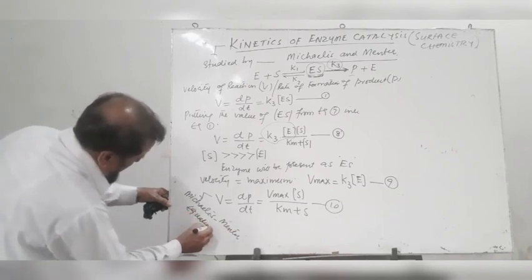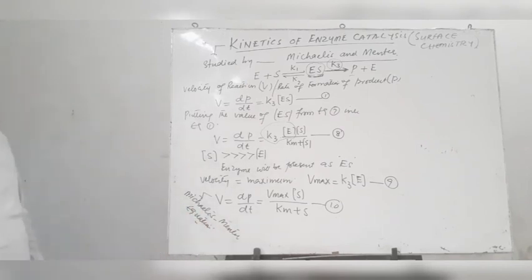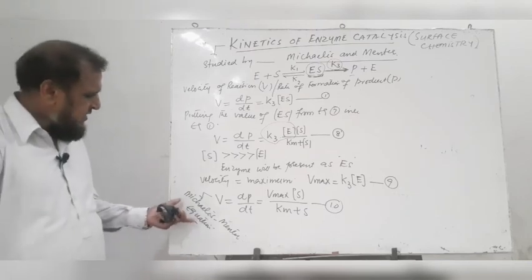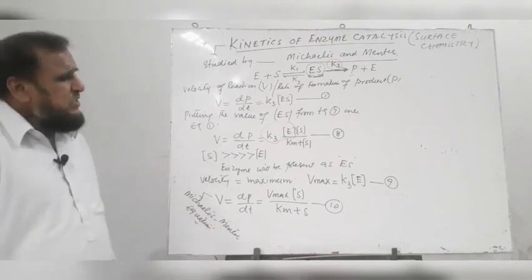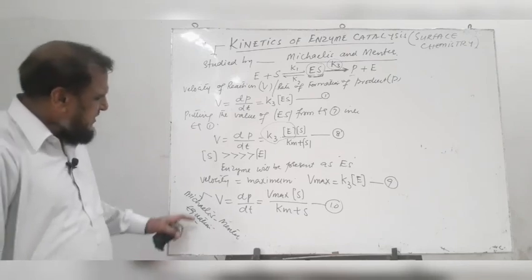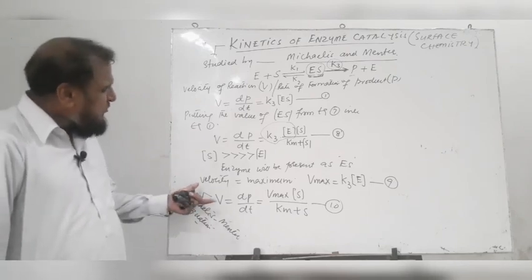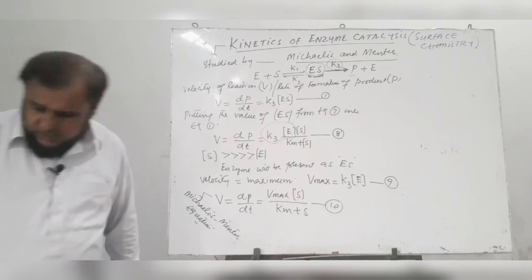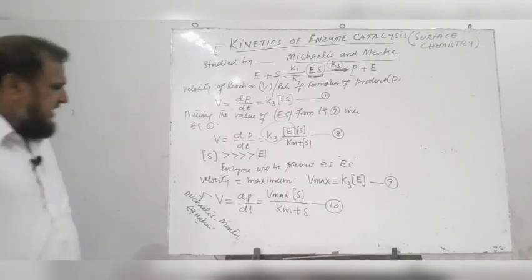It is the kinetic equation for enzyme catalysis, and as this equation was derived by Michaelis and Menten, therefore it is called the Michaelis-Menten equation. Now we want to convert equation 10 into an equation of a straight line.